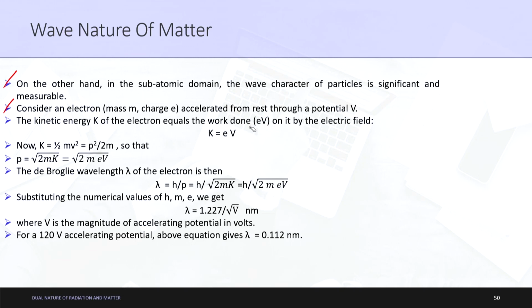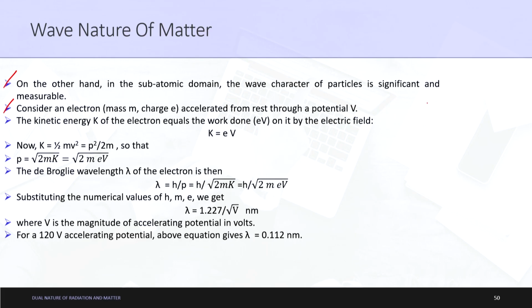If you go and study this in another chapter called electric charges, the electron volt concept will also come into the picture. For now, the work done is e multiplied by V. So the kinetic energy K of the electron equals the work done eV on it by the electric field. Therefore K is equal to eV.